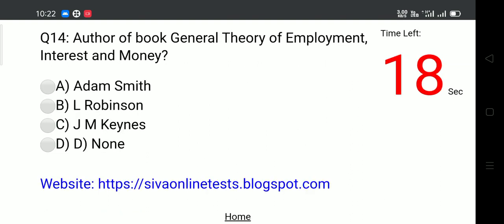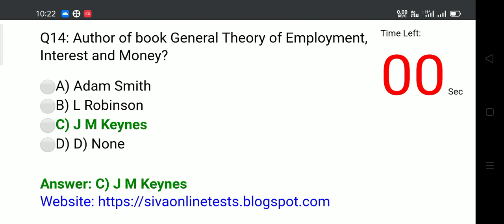Question 14. Author of book General Theory of Employment, Interest and Money. Options: A. Adam Smith, B. L. Robinson, C. J.M. Keynes, D. None. Answer: C. J.M. Keynes.